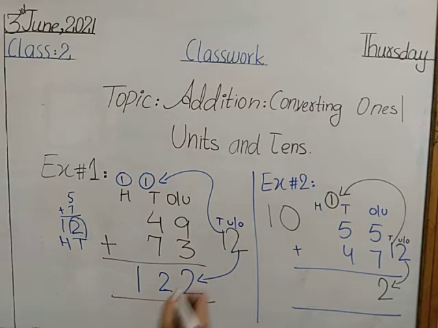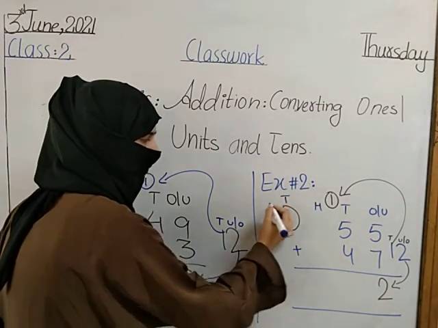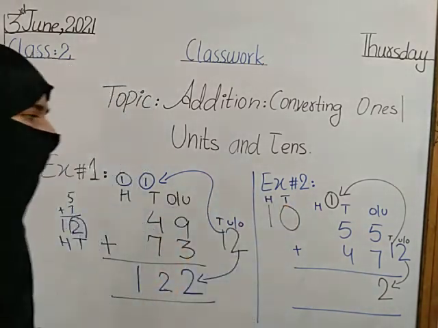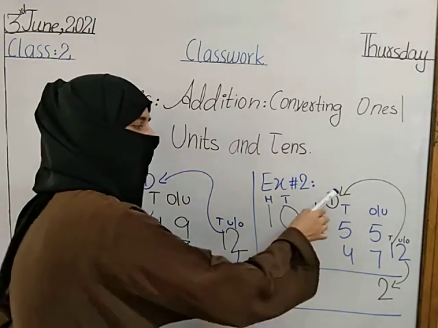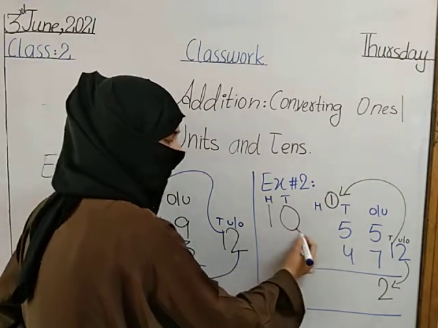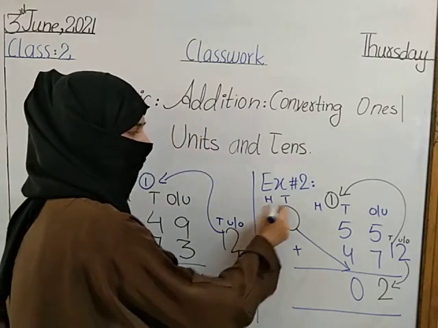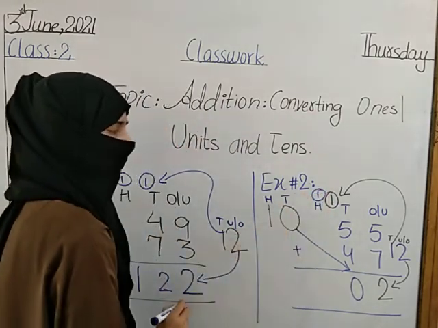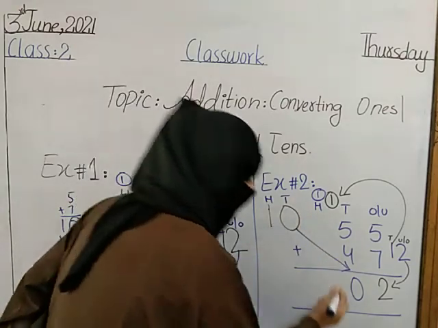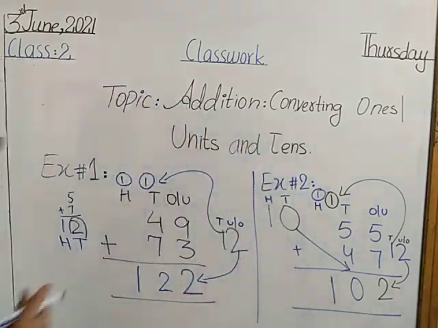Yes, write the place value tens and 100. हमने tens की place value के numbers को add किया है, so we will write 0 on tens place value and give carry 1 on 100 place value. So we will write 1 on 100 place value. The total of 55 and 47 is 102. Now example number 3.